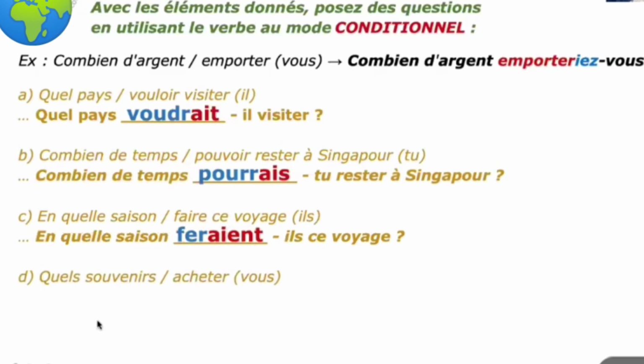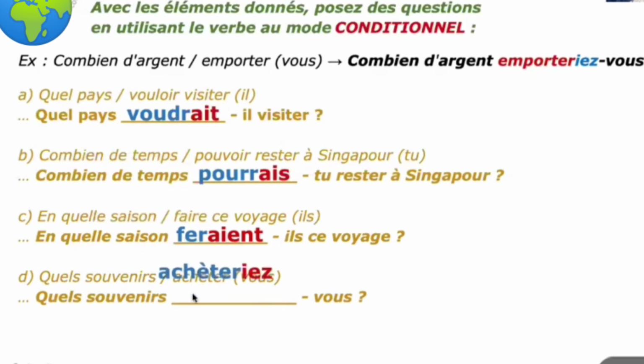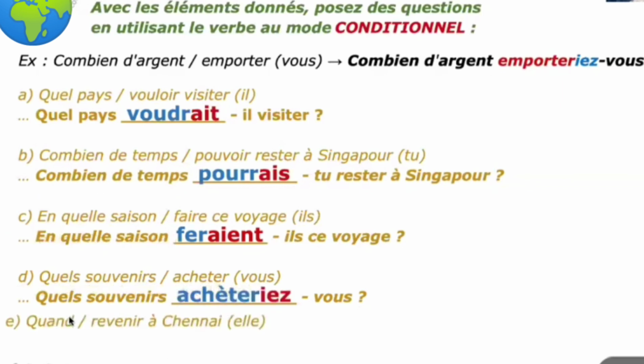Okay, fourth one: Quel souvenir achetez-vous? So what gift do you buy? Buy is the verb. Acheter you have to conjugate according to the subject: would you buy? Acheter is the infinitive form, keep it as the stem, and for the ending, the subject is vous here, so the ending is ez. And remember that the accent grave you have to write. That is also the present conditional rules.